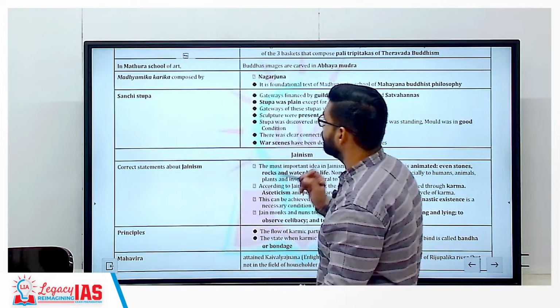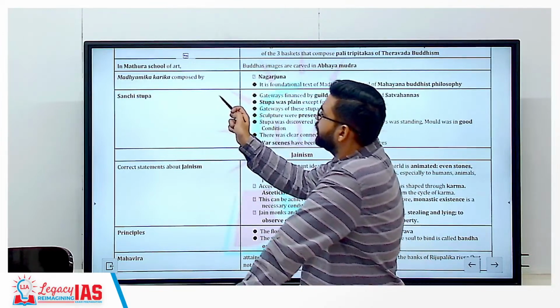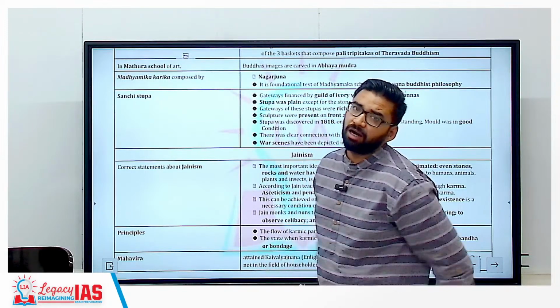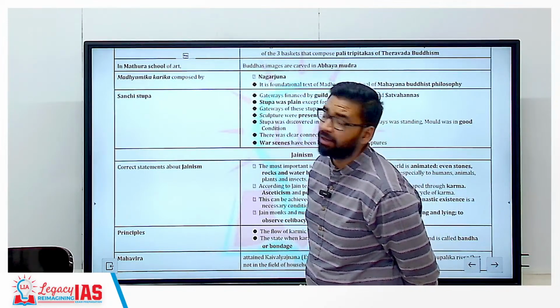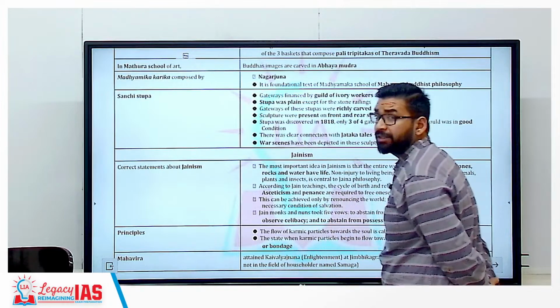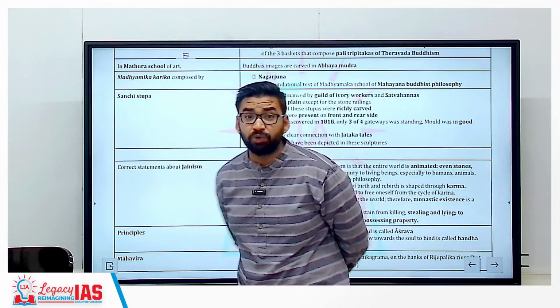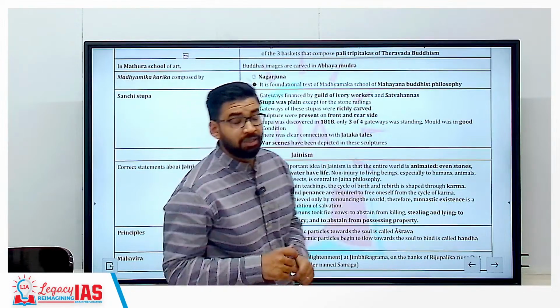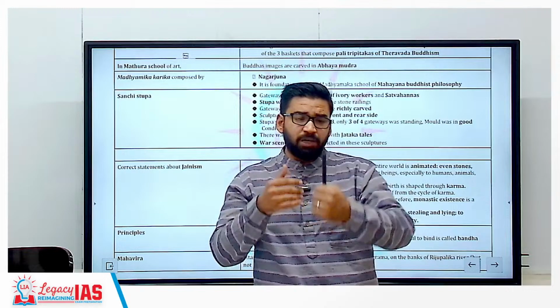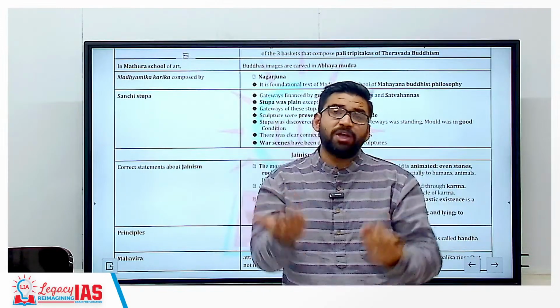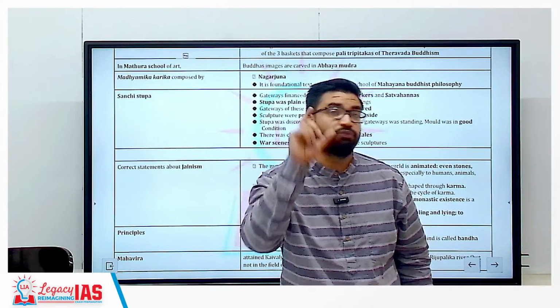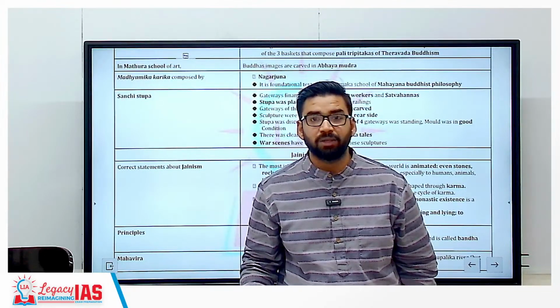Clear? Another question, Madhyamika Karika. This philosophy is composed by Acharya Nagarjuna, and it is considered one of the foundational texts of Mahayana Buddhist philosophy. So till now we have seen that in Buddhism, most of the questions are related to Buddhist literature. That means you should focus on Buddhist literature. Getting my point?